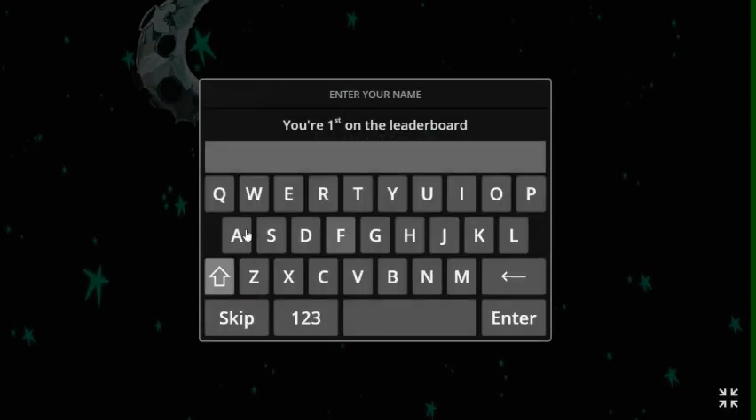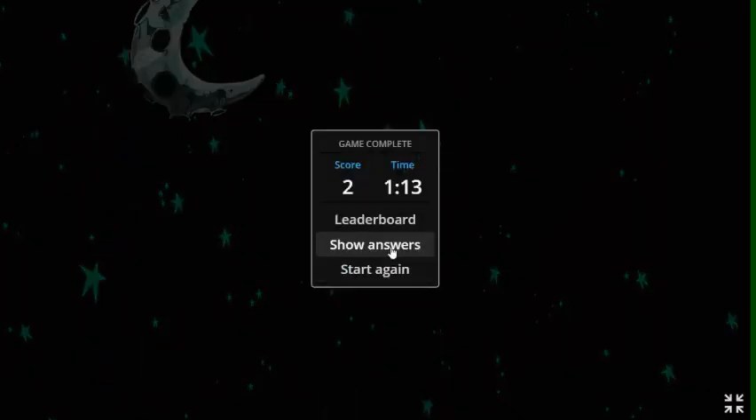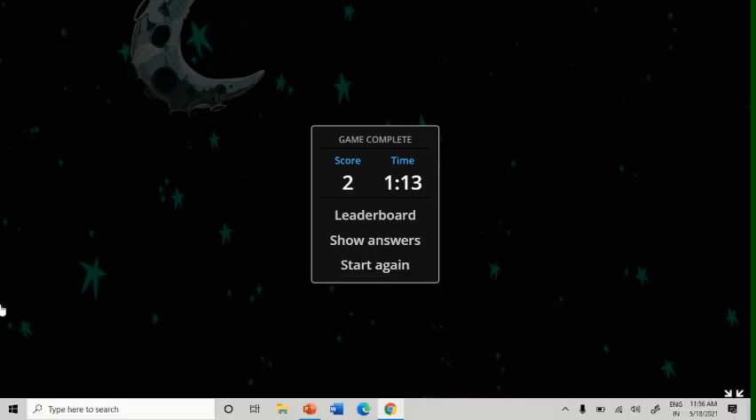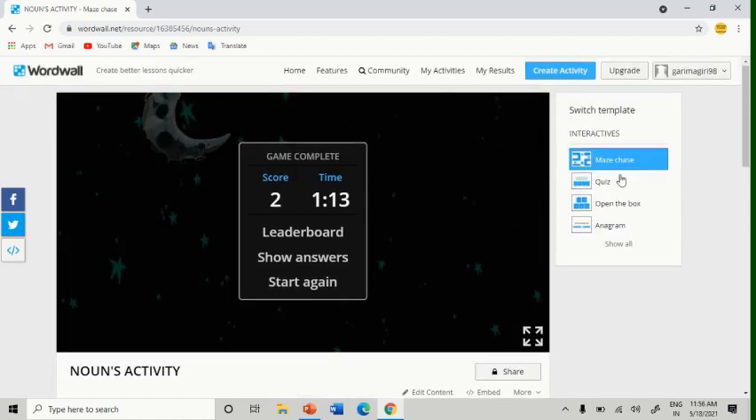Leaderboard, if you will click here, you will see the participant's name over here. If you will click on show answers, you will see the answer. If you will click on start again, you will be able to play it again, but we don't want to play it. Now after that, you will see on the right hand side a few more options are coming.